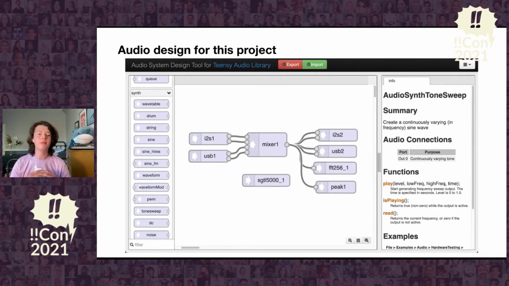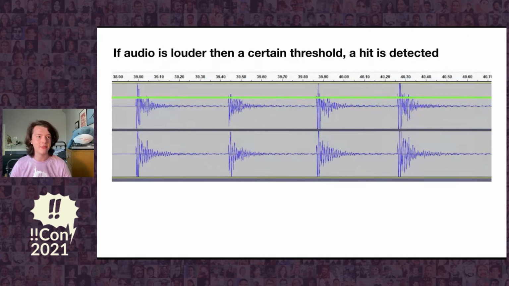This designer gives you a bunch of input, output, synthesizer, filter, and analysis blocks that you can connect together graphically, and it even tells you how to use them. Then, once you're done designing your layout, you click export and it gives you a code block to paste into the beginning of your program, and it just works. It's super powerful, especially for a board as low level as the Teensy.